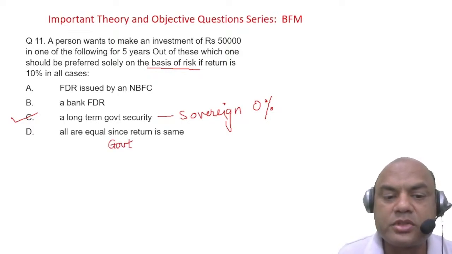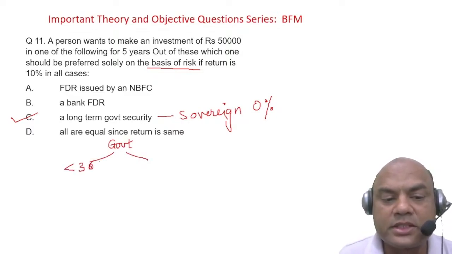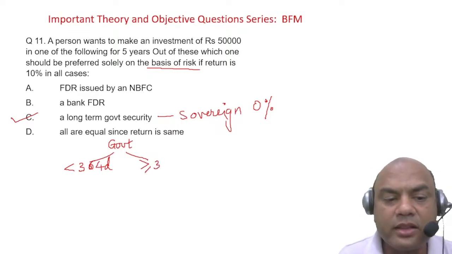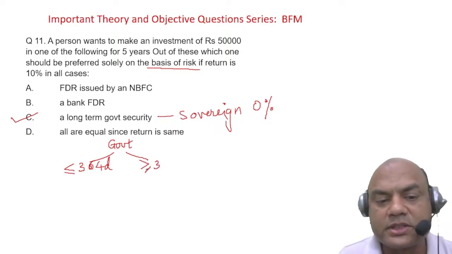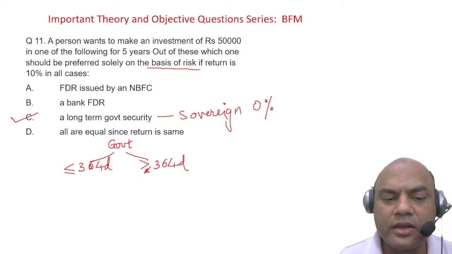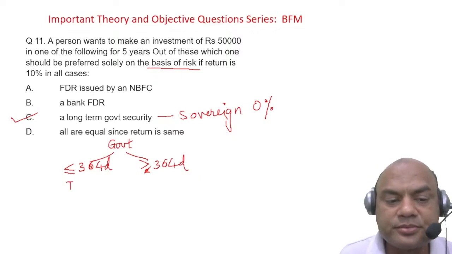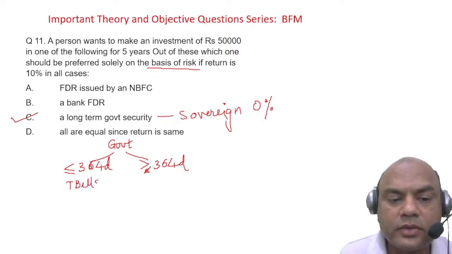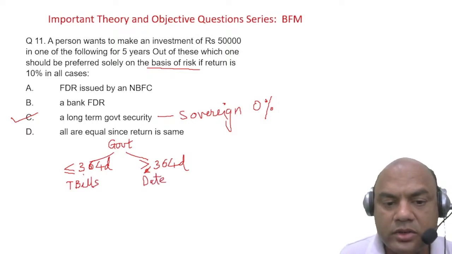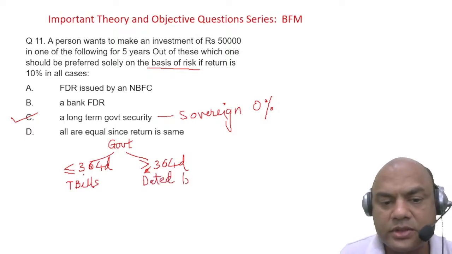Okay, the government issues bonds in two types. One is less than 1 year, or 364 days. That's a specific answer. 364 days. And the second is greater than 364 days, meaning greater than 1 year, we call it generally. The first are called T-bills, and these are called dated bonds, or dated securities.